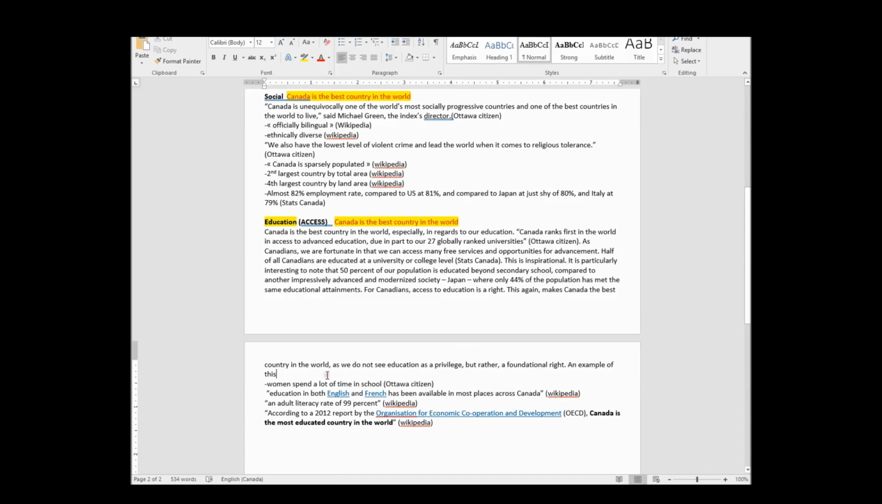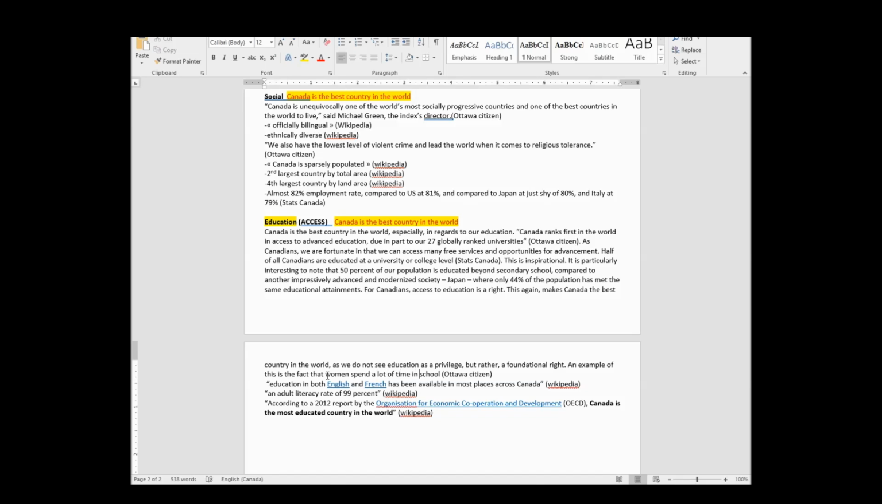Okay. An example of this is the fact that, and I'm going to take my idea that women spend a lot of time in school. Ottawa Citizen. I'm going to say when a country values, and then I'm going to italicize all of its citizens and their, so hang on. When a country values all of its citizens, I want to say it proves that they're really good, but that sounds lame. So when a country values all of its citizens, I'm going to say it flourishes.